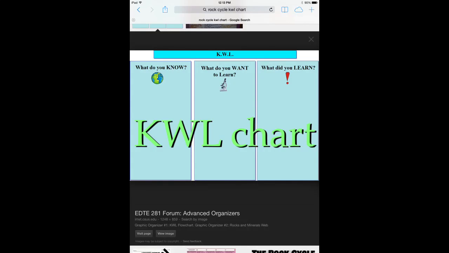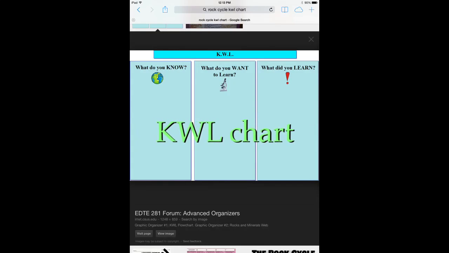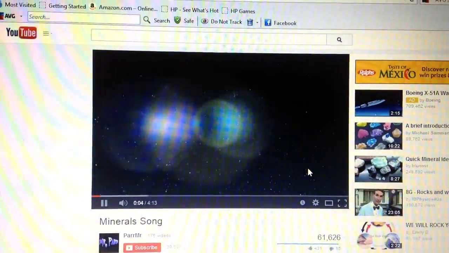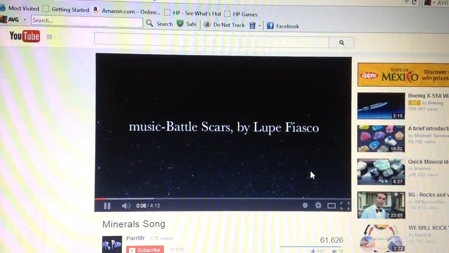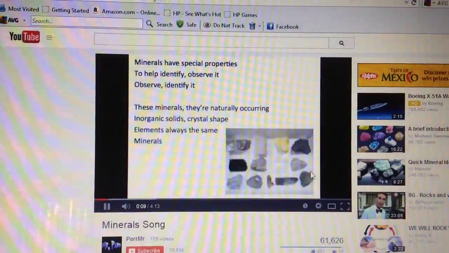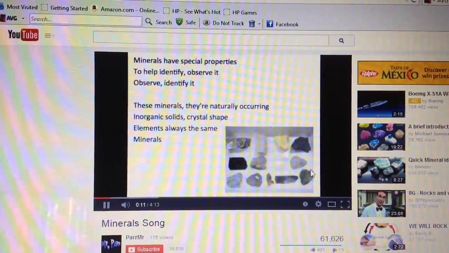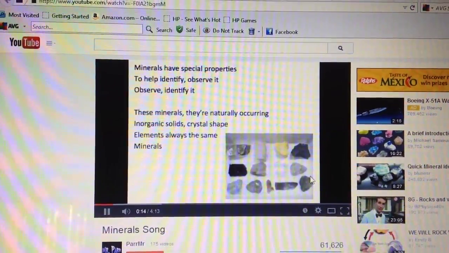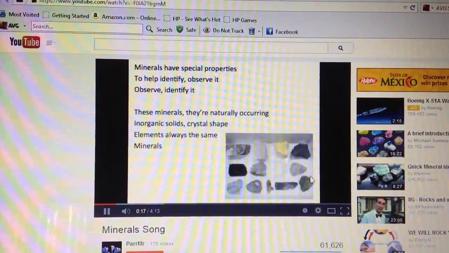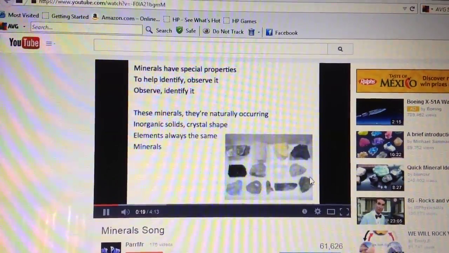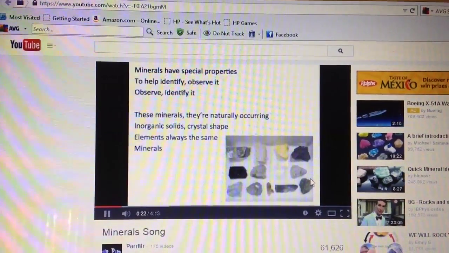and mineral song. It is visual because the students are able to visualize the outdoors by watching the YouTube videos. These are actual videos taken from the real world. And then the naturalist, because the students are able to see nature outside on video. Minerals have special properties to help observe and identify them. These minerals are naturally occurring and inorganic.